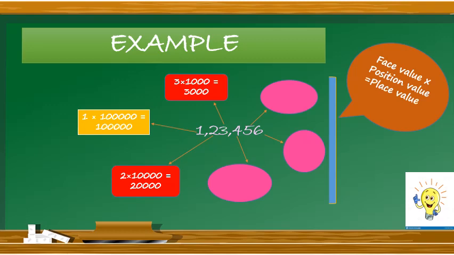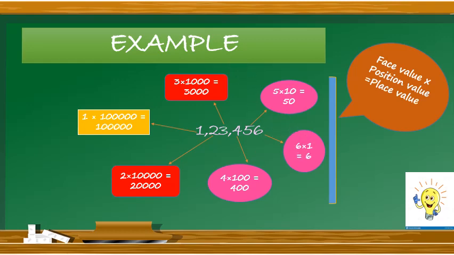So 3000 will be the place value of 3. 4 into 100 is equal to 400. 4 is the face value, 100 is the position value, which is equal to 400, and 400 is the place value of 4. 5 into 10 is equal to 50. 5 is the face value, 10 is the position value and 50 is the place value of 5.